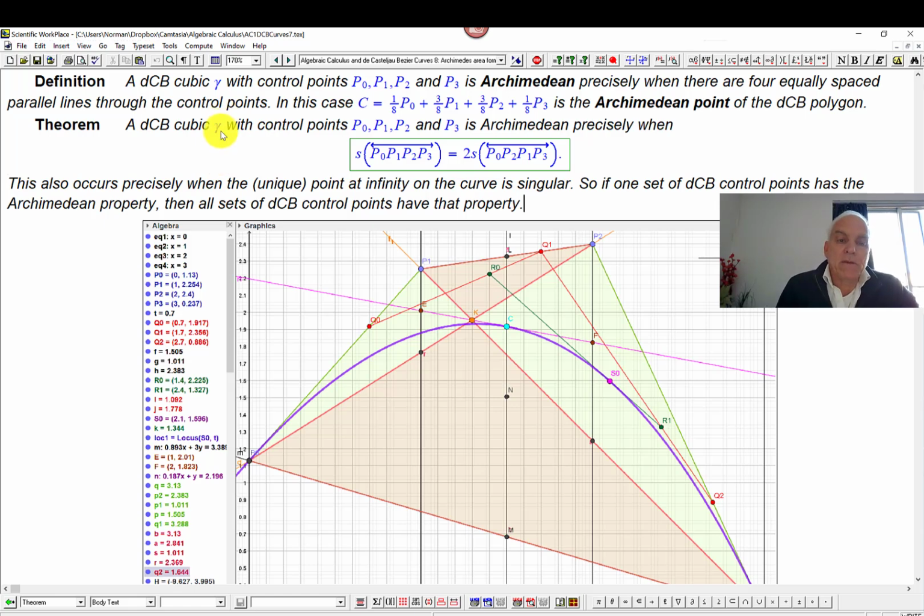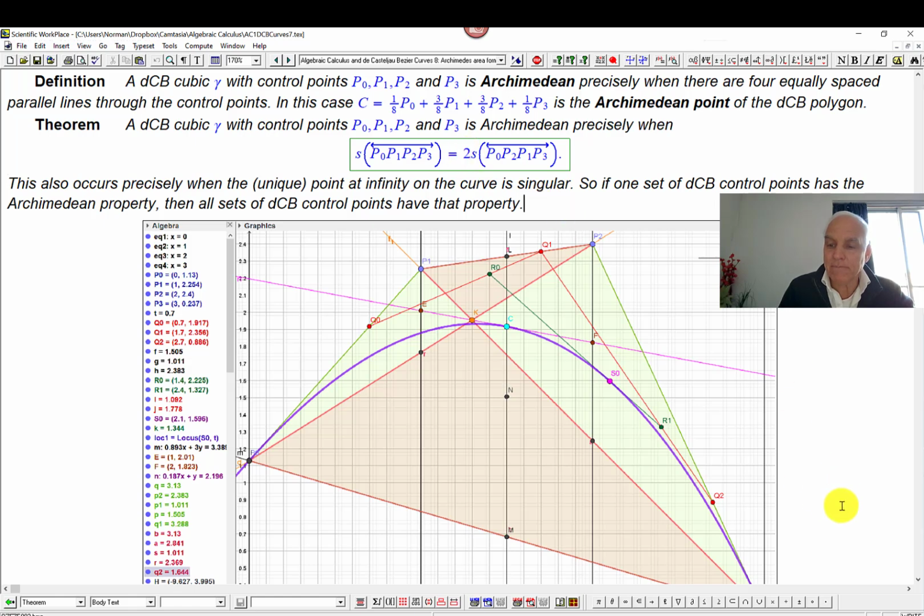So the DCB cubic gamma that we're looking at with control points P0, P1, P2, and P3, the claim is that this is Archimedean precisely when this relationship holds between the signed areas of the DCB polygon, P0, P1, P2, P3, and a variant of it, the sort of twisted polygon, P0, P2, P1, P3. There's a factor of 2 here.